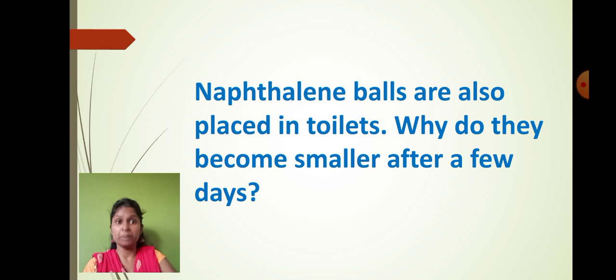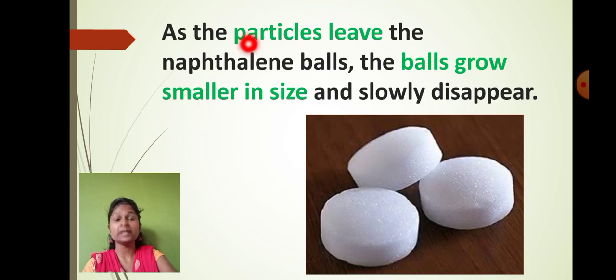Why? Because the reason is that, student, as I told you, this naphthalene ball is in the solid form. This naphthalene ball is being converted into the gaseous state, right? So as the particles leave the naphthalene ball and convert into the gaseous form, the balls grow smaller in size, and as a result slowly they disappear. The same thing exactly happens with the Odonil sachet or naphthalene ball if we keep it in the toilet.